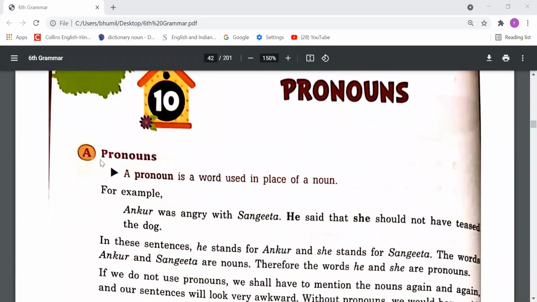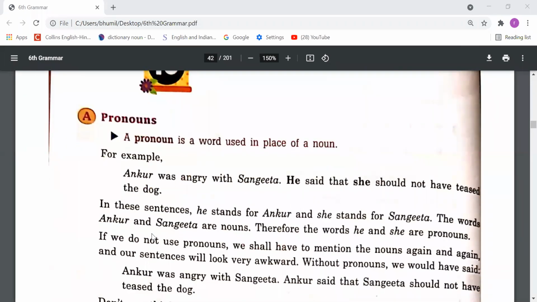A point, pronouns. A pronoun is a word used in place of a noun. For example, Ankur was angry with Sangeeta. He said that she should not have teased the dog. So, dear students, in this sentence, you can see that firstly, we used two names, Ankur and Sangeeta. Then, in the second sentence, we used he and she instead of Ankur and Sangeeta. So, he and she, these words are called pronouns.